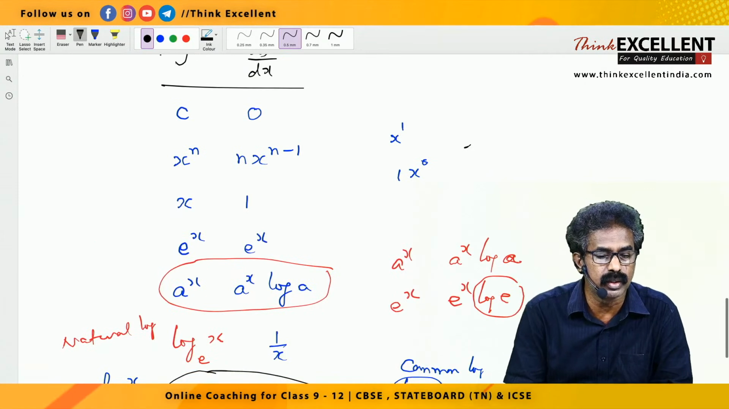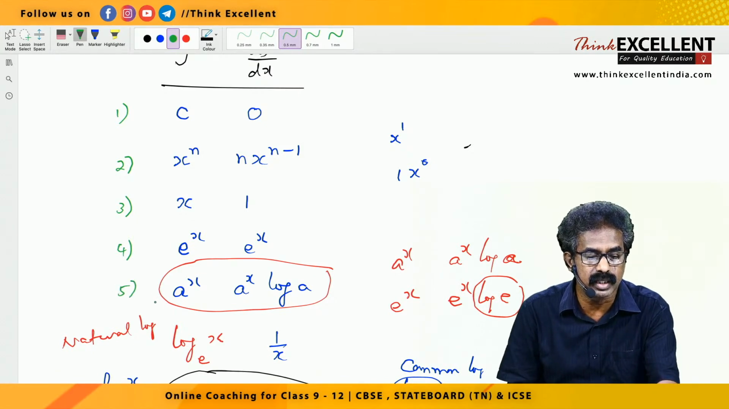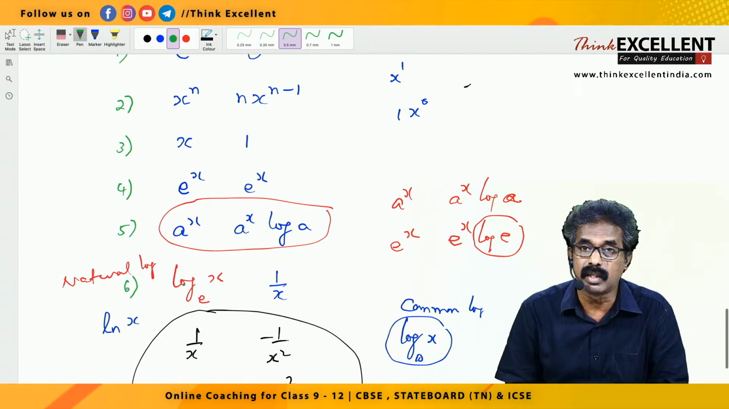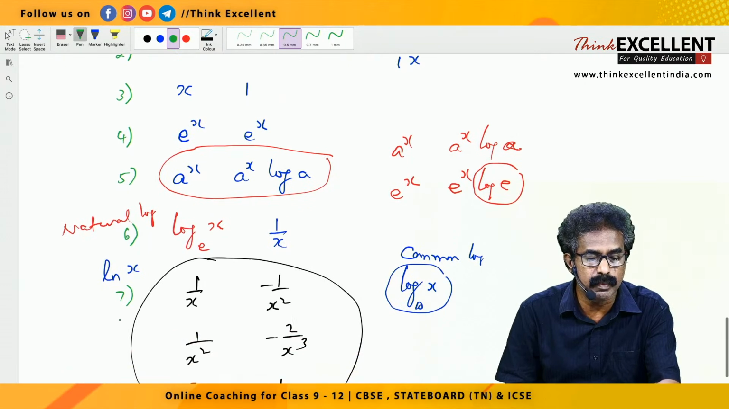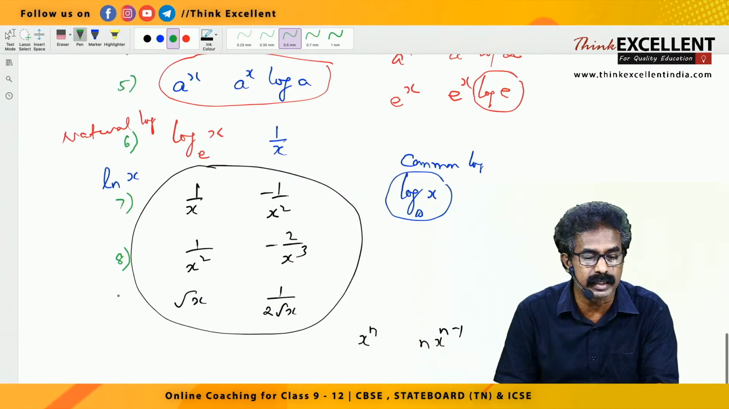Constant derivative 0, right? X raised to n derivative, n into x raised to n minus 1. X derivative 1. E raised to x derivative, e raised to x. A raised to x derivative, a raised to x log a. Log x, that is natural logarithm, log x to the base e, it is 1 by x. 1 by x derivative minus 1 by x square. 1 by x square derivative minus 2 by x cube. Root x derivative 1 by 2 root x.